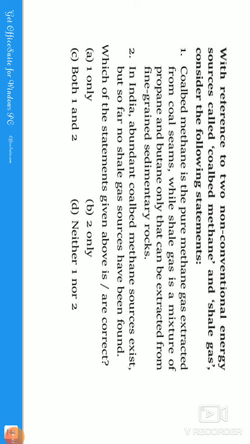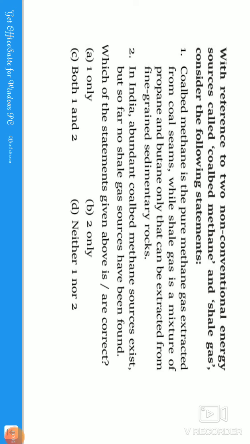Examples of renewable energy are solar energy, wind energy, thermal energy. These are the examples, guys, and these two have also been given as examples: coal bed methane and shale gas. Now we need to see what coal bed methane and shale gas are.